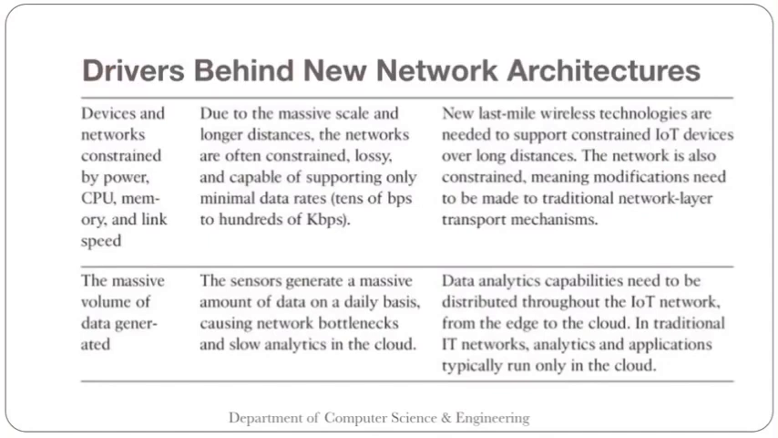Then, the massive volume of data generated. We already know that so many sensors are collecting so much data. The sensors generate a massive amount of data on a daily basis, causing network bottlenecks and slow analytics in the cloud. If so much data needs to travel through the channels and reach the cloud, analytics is also difficult, and the data traveling in the channel will be huge.